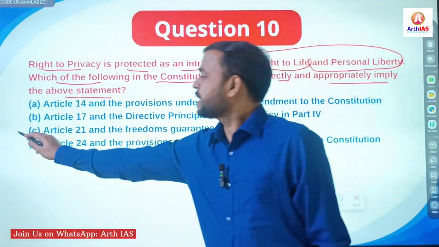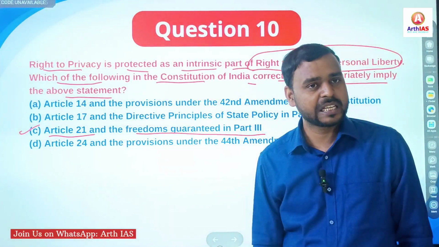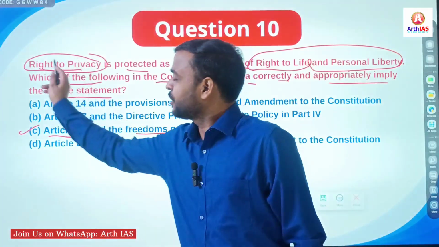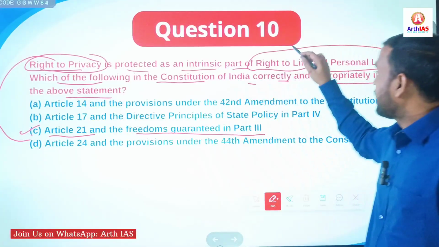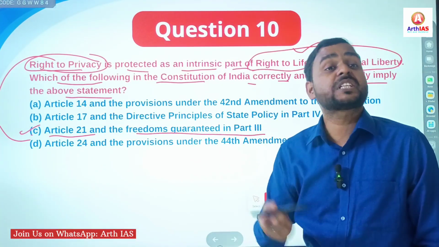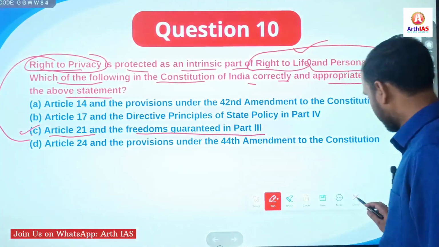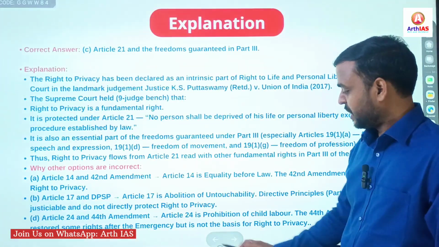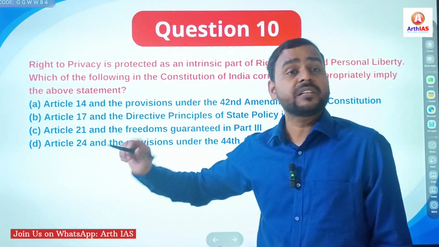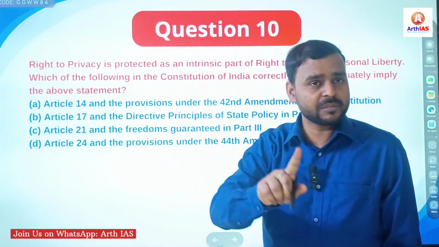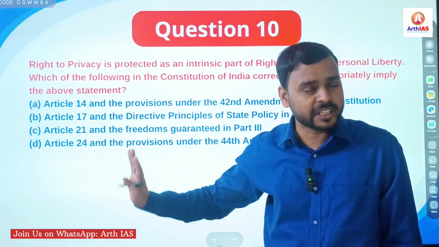It asks which of the following in the Constitution of India correctly and appropriately implies the above statement? Clearly it is under Article 21 and the freedom guaranteed in Part 3. You must know that the right to privacy is part of Article 21, right to life and personal liberty, under the Puttaswamy judgment. Article 14 is right to equality, Article 17 is abolition of untouchability, and Article 24 prohibits exploitation of children.